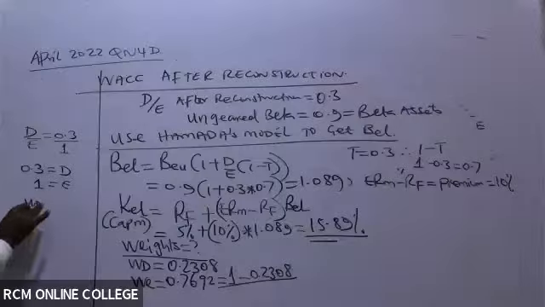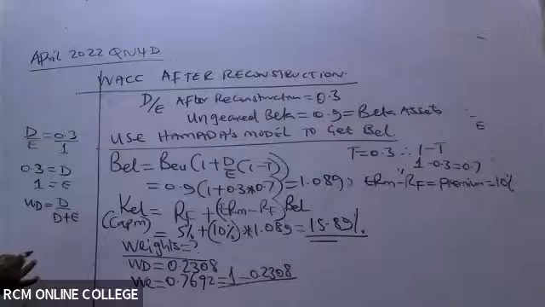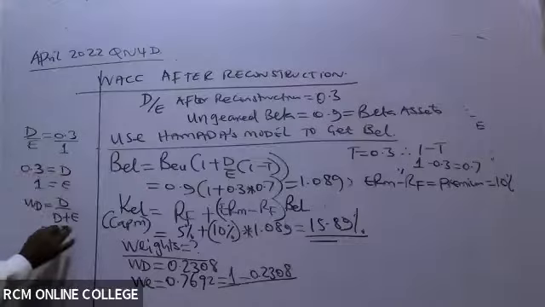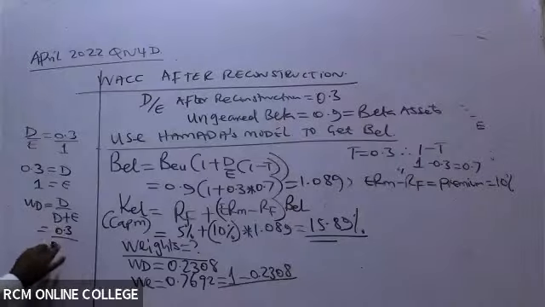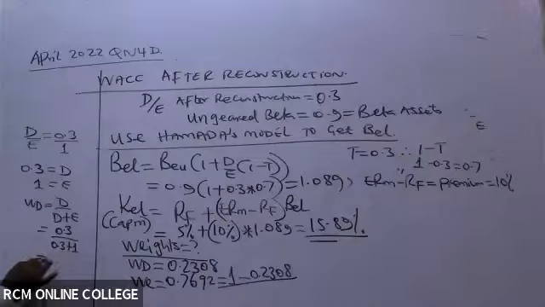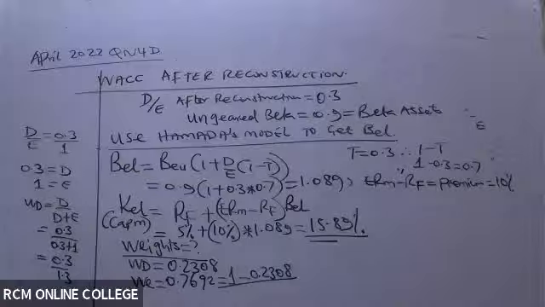Then the weight of debt is debt over debt plus equity. So the debt here is 0.3 over debt 0.3 plus equity of 1, which will be 0.3 over 1.3. Just try that and you'll see the weight of debt is 0.2308.